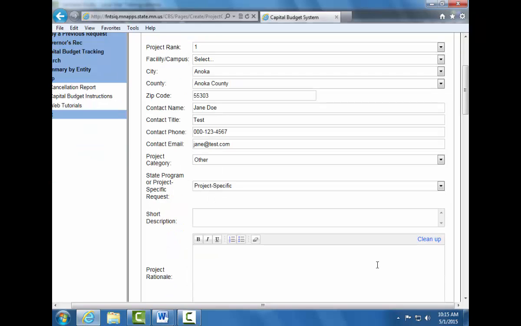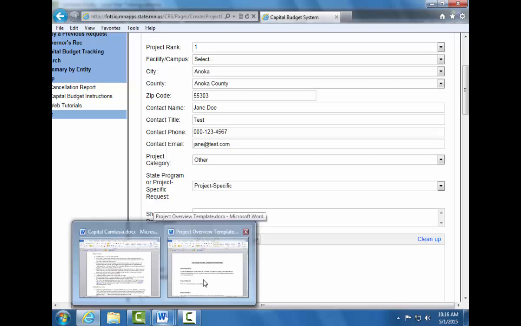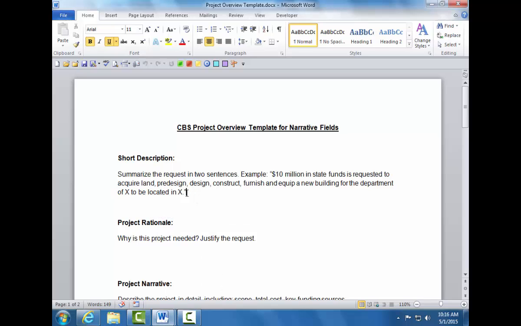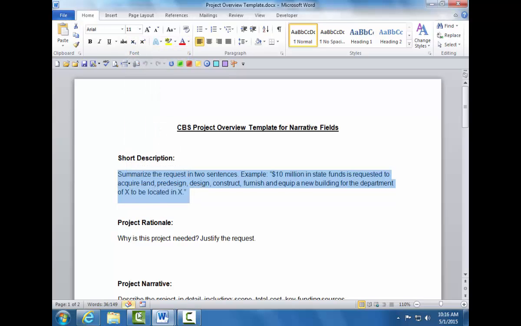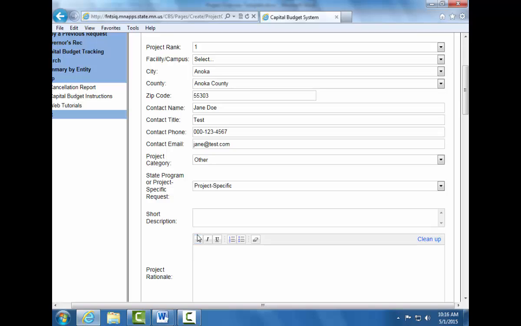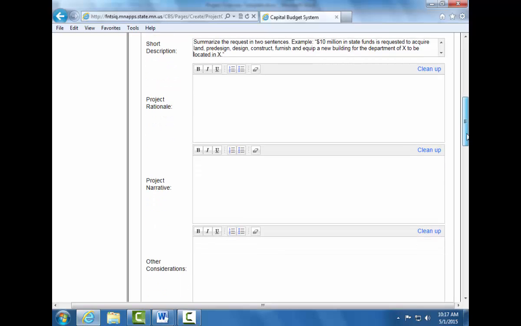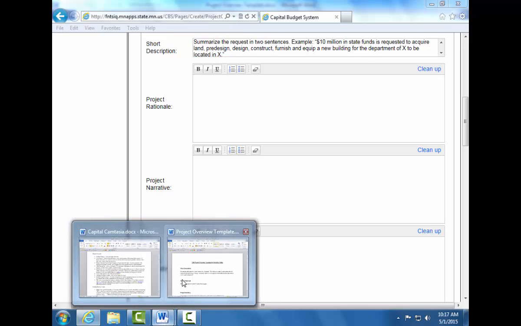I will now be demonstrating how to copy and paste from a Word document into the system. So I have my Word document. Copy, right-click, copy, go back into the system, and I will paste my description in the short description text field. The short description should summarize your project request in 2 sentences. The project rationale, project narrative, and other considerations fields are all text fields in which you can enter text or paste text into and format. For this example, I will be pasting text.